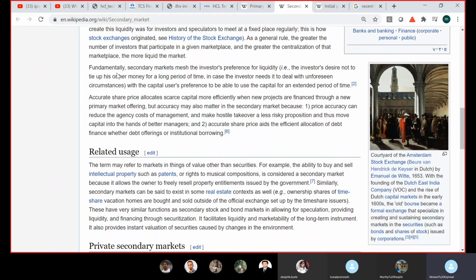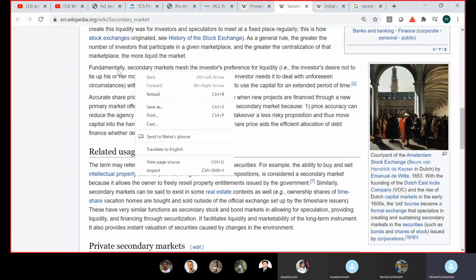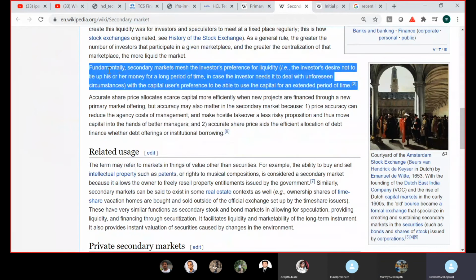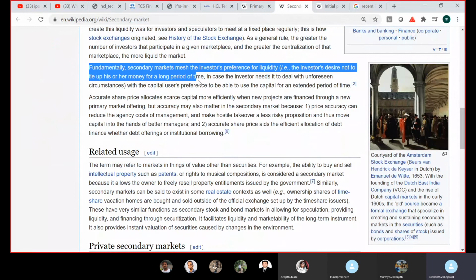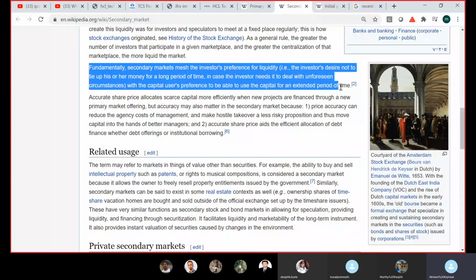So this is the key point here. Fundamentally, why is this not getting selected? Fundamentally, the secondary market meets the investor preference. So read this line. This kind of sums it up.